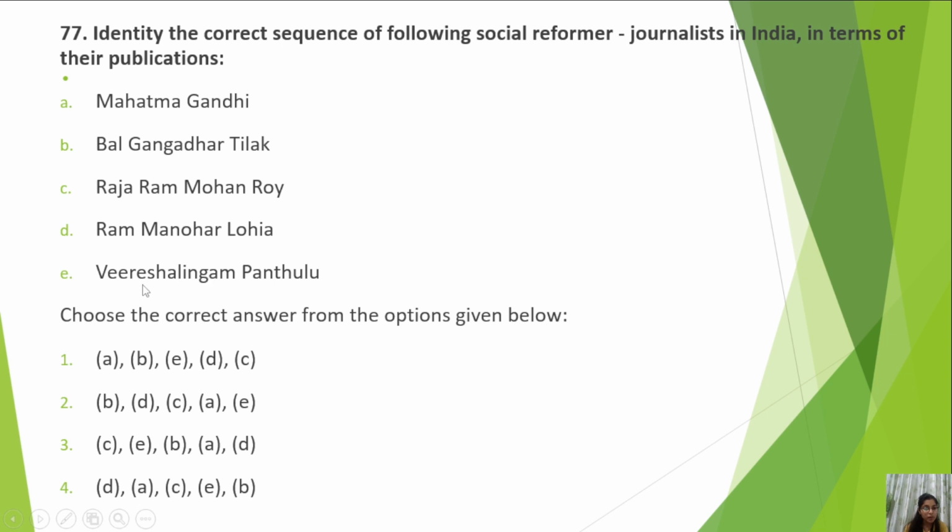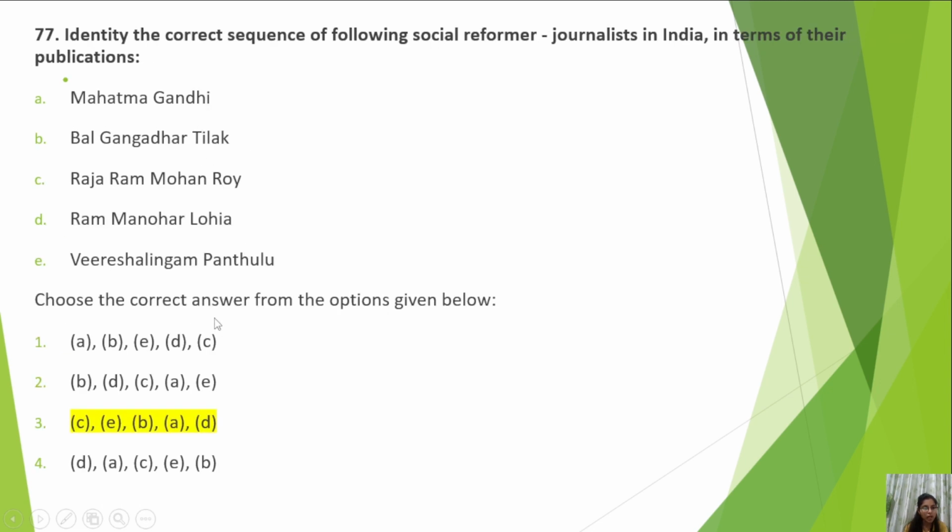I was not sure about this, but it is given in the option. So Veerasalingam Pantulu, then B and A, Bal Gangadhar Tilak, Mahatma Gandhi, and D, Ram Manohar Lohia. He was the last to come on the scene. So by knowing this, you can reach the right answer. Ram Manohar Lohia, if you know something about him, was present after Indian independence also. So somehow relate this: D should come in the end and C, Raja Ram Mohan Roy, should come first.